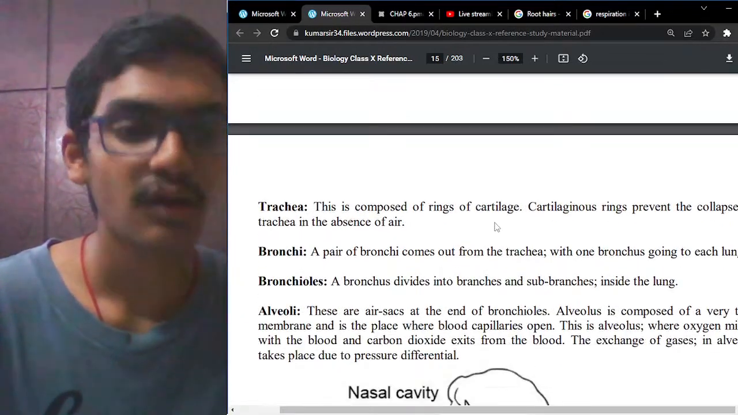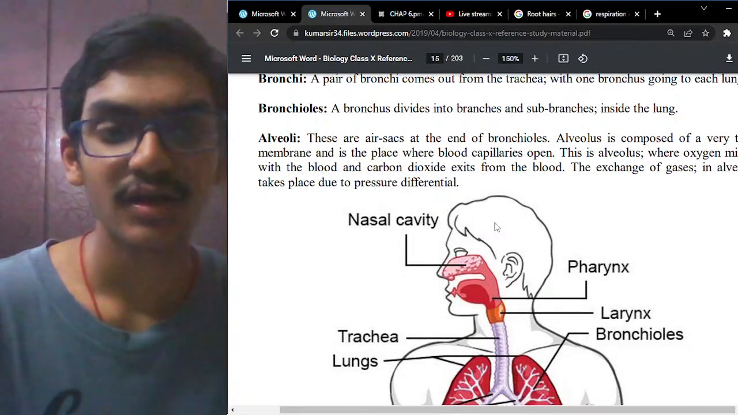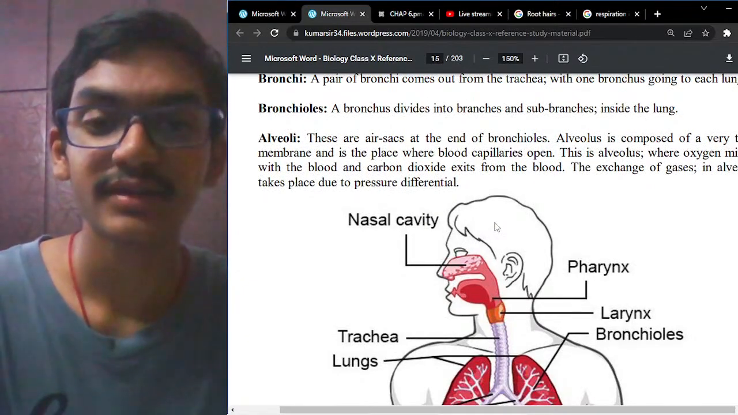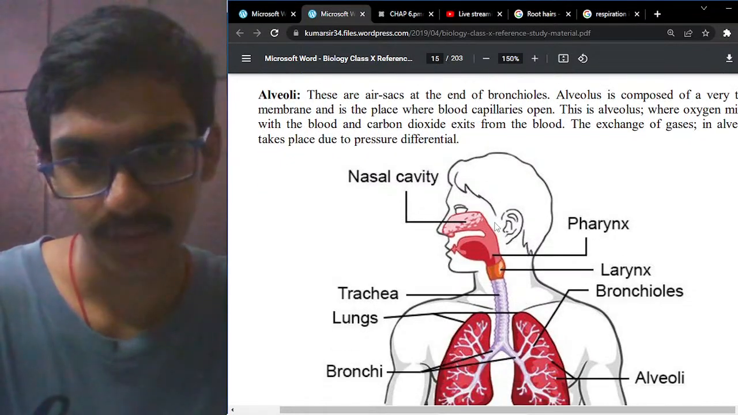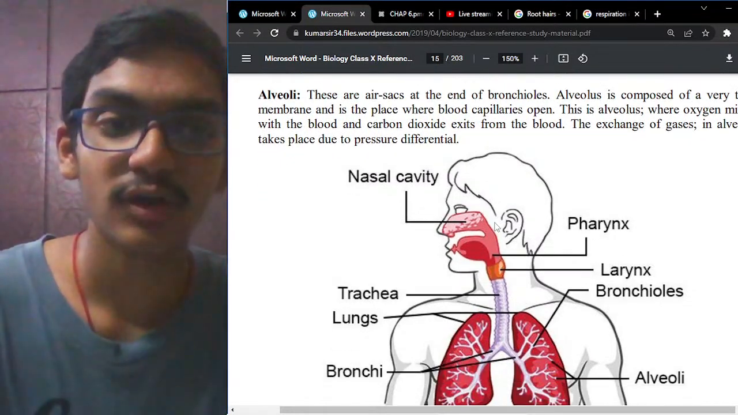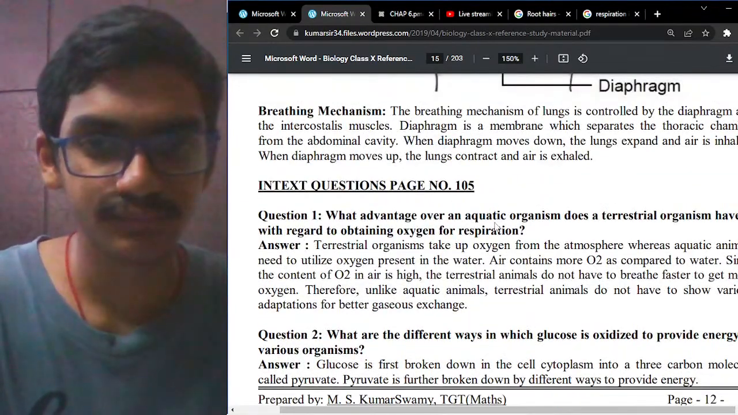We cover everything. Okay. So the alveolus is composed of a very thin membrane. It is placed where the blood capillaries open. This is the alveolus, where oxygen mixes with the blood and carbon dioxide exits from the blood, and the exchange of gases in the alveoli takes place due to a pressure differential.